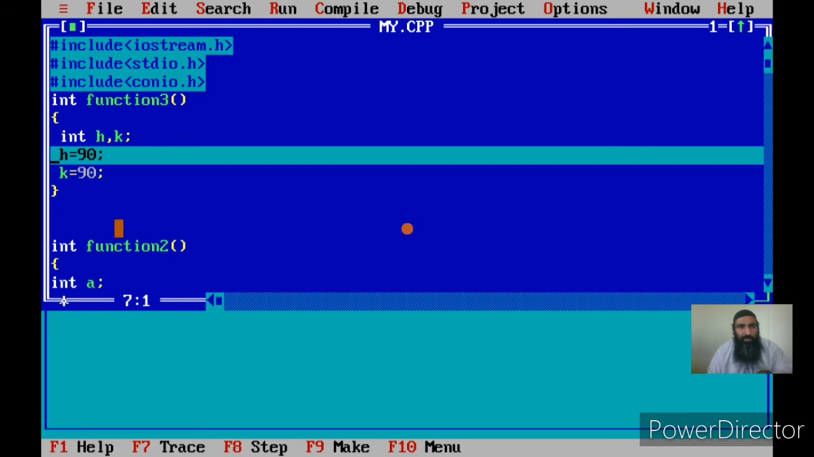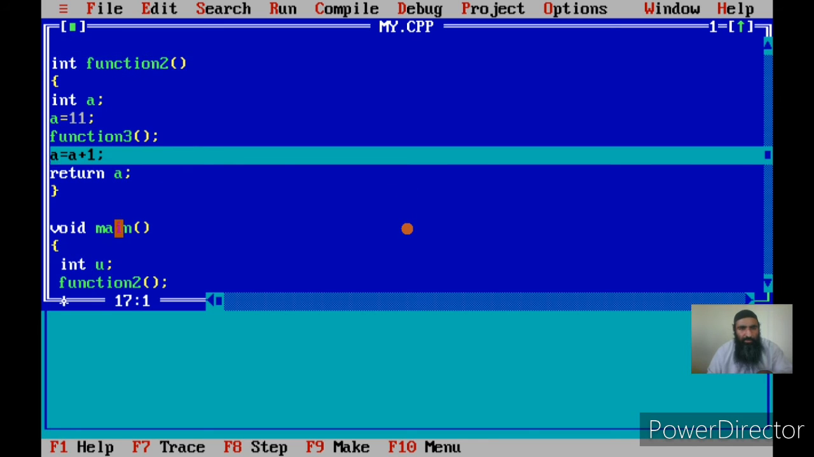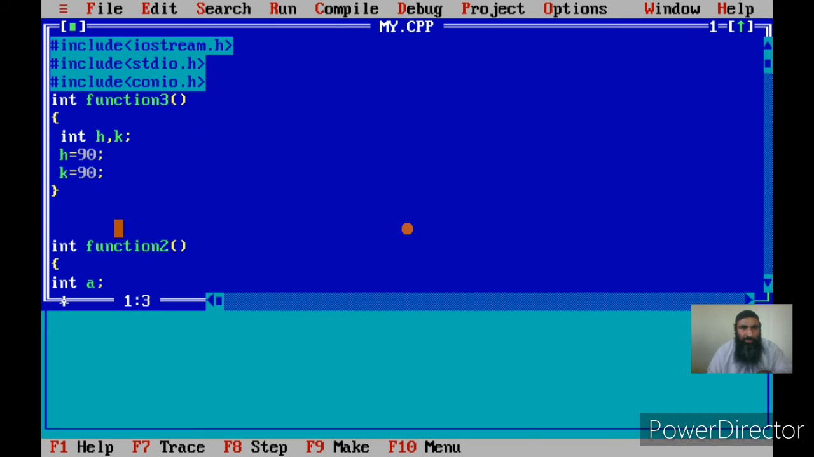Now where will the control return? You will see the control always returns to the calling function. Who is the calling function for function 3? It is function 2, so the control will return to function 2. And if you see, the control has returned to the next statement, that is after the call to function 3. So this is an indication that the control always returns back to the caller.